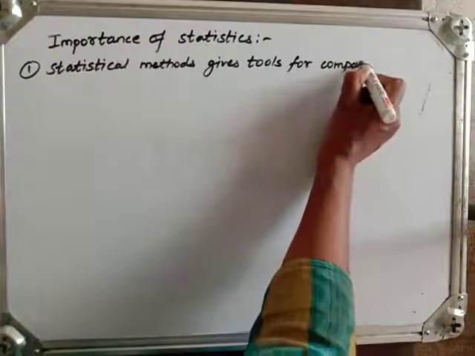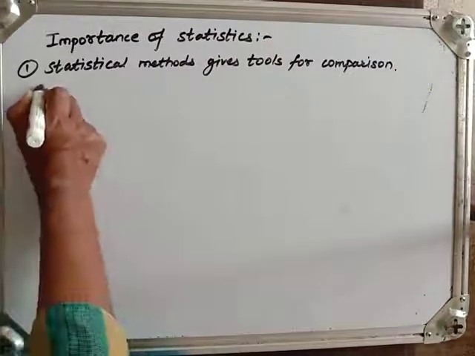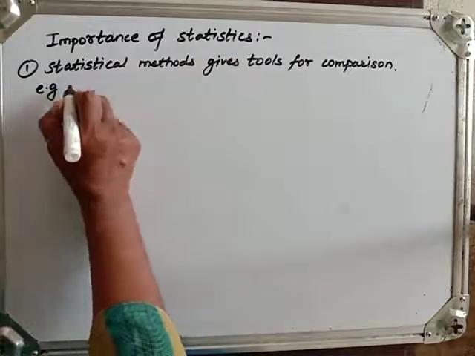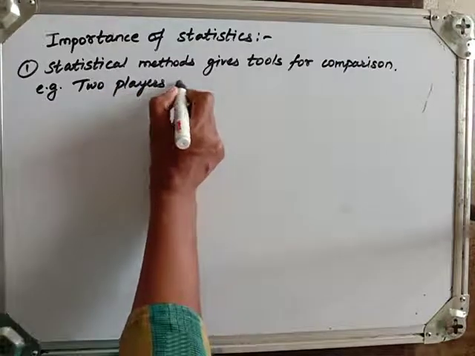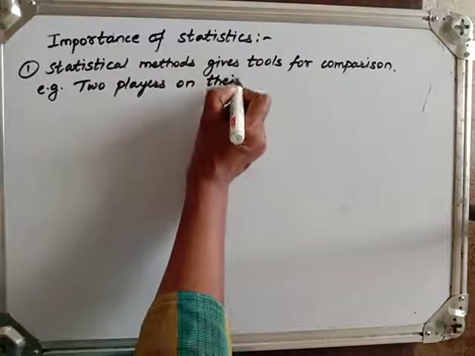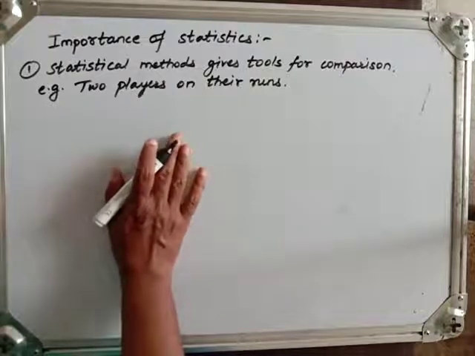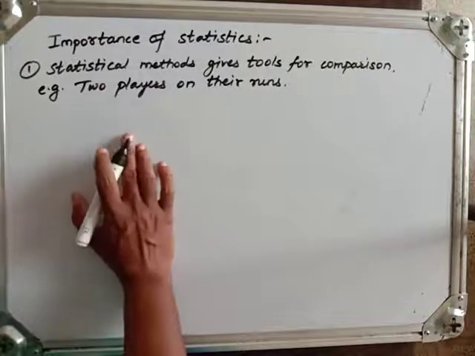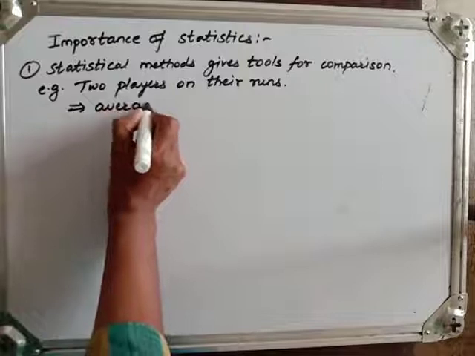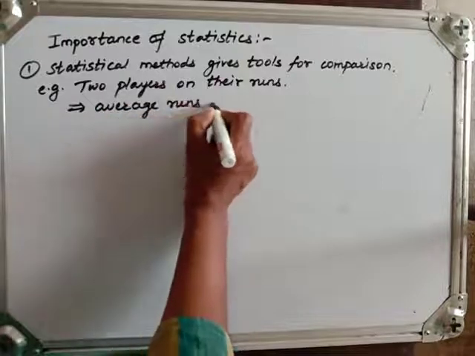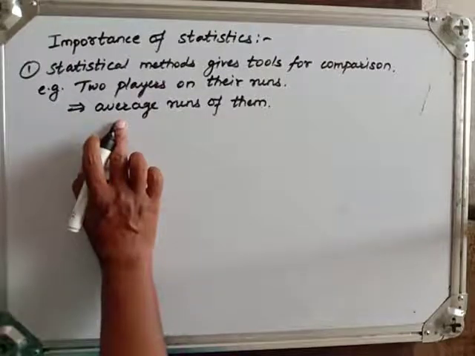We can compare the things using statistical methods. It gives some tools. For example, suppose we have to compare two players on their runs. That time, which tool we are using? We will find average runs of them. So average is one of the tools of statistics. Okay, so average is a statistical tool.